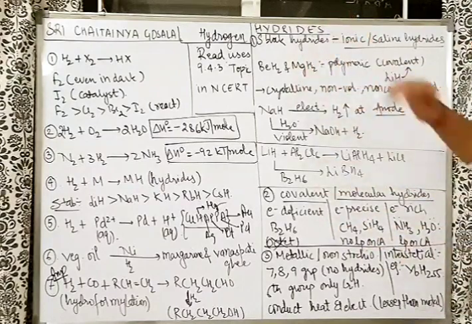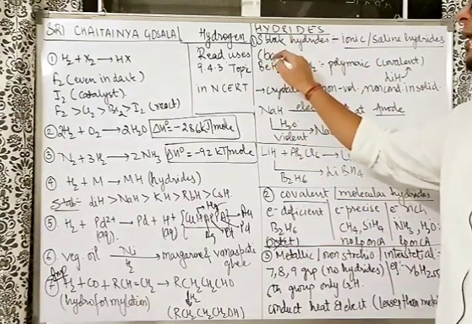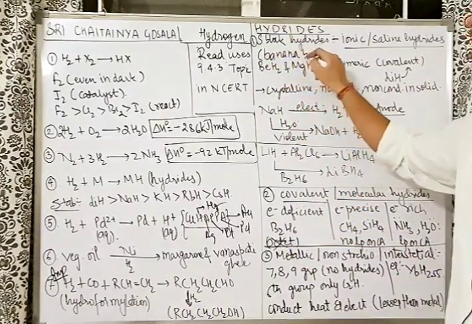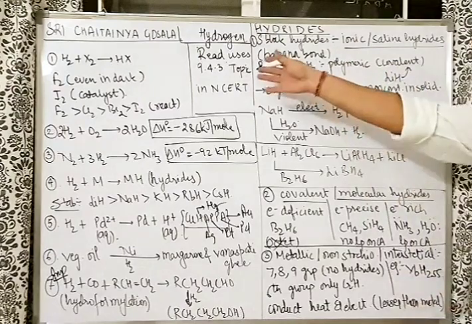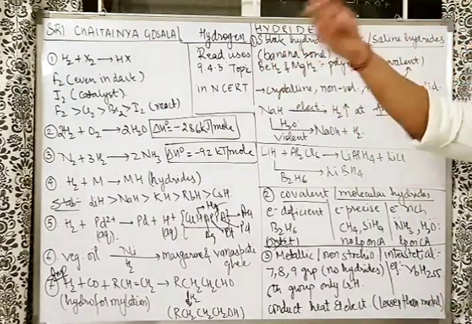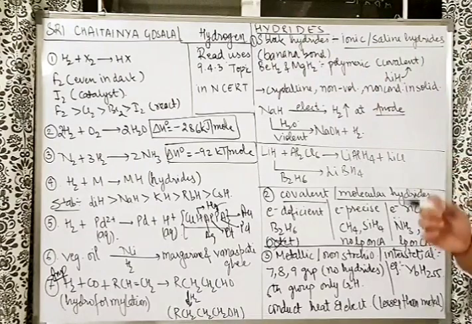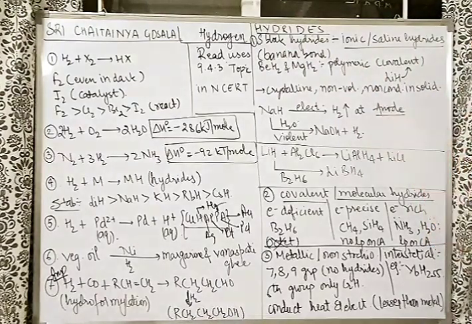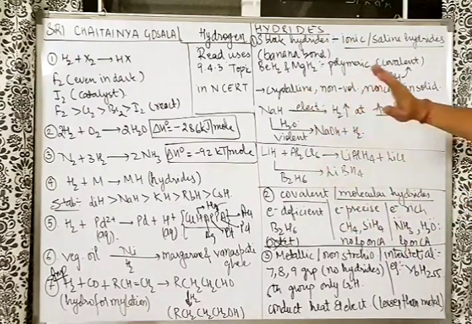Also, beryllium and magnesium hydrides are polymeric in nature. In fact, you will be surprised to know that they have banana bonds as well. Banana bond was there in B2H6. B2H6 also has electron deficient bonding, or banana bonding, but these polymeric BeH2 and MgH2 also have banana bonding and electron deficient bonding, 3 center 2 electron bonding, just like B2H6. Going ahead, these ionic hydrides are crystalline, non-volatile.